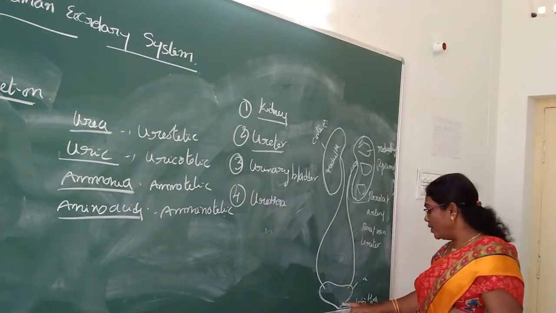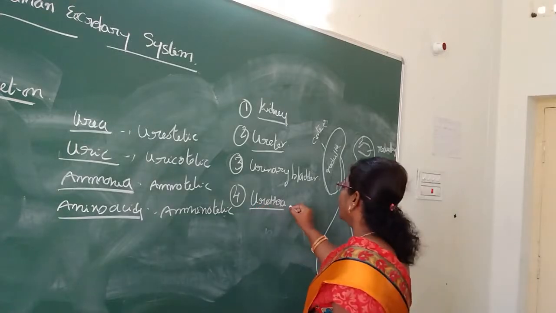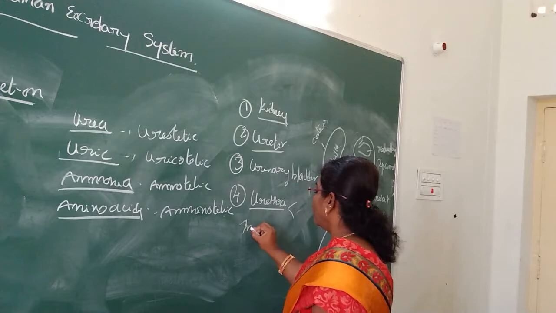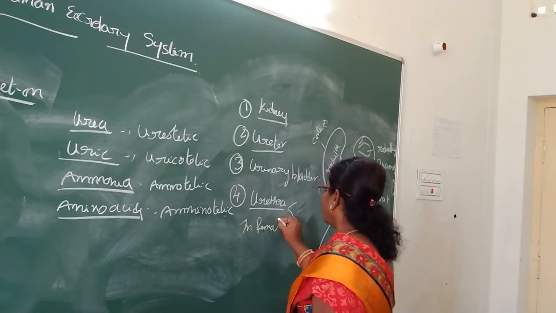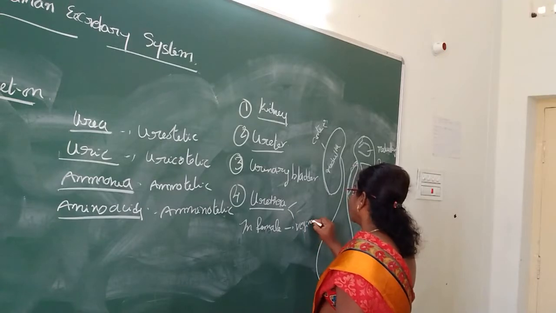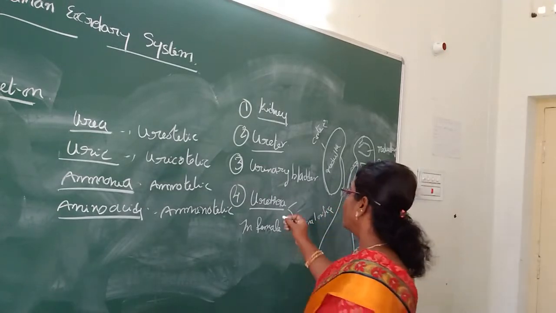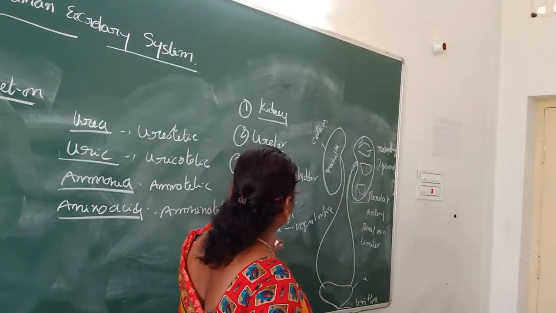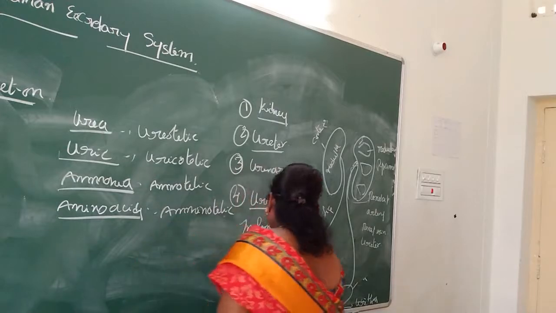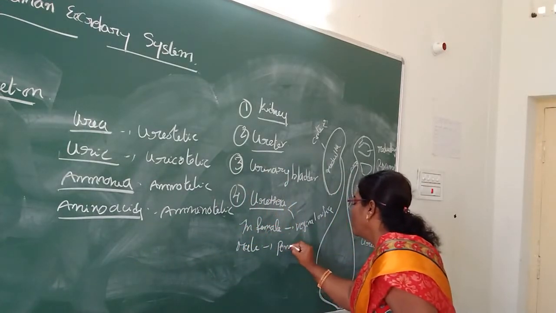The neck of the urinary bladder opens into the urethra. In females, the urethra opens by the vaginal orifice. In males, it opens through the penis.